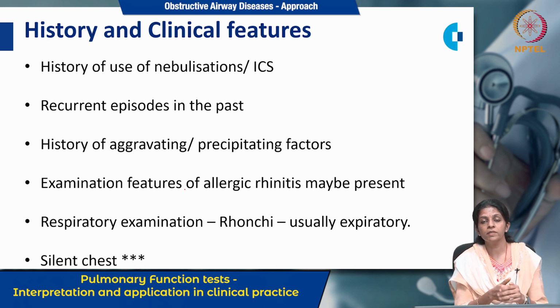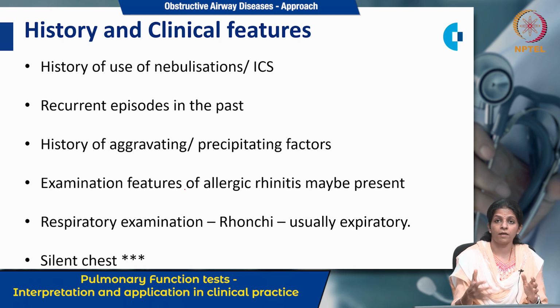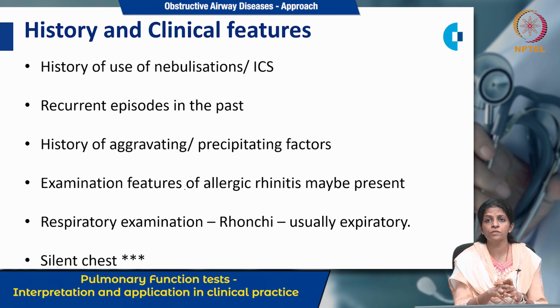Usually in these patients, the most important feature on examination and auscultation is the wheeze. It could be inspiratory and expiratory, but it is mainly expiratory. Whenever the patient has an acute episode of asthma, they usually have acute, mainly expiratory wheezes. Then when the attack goes on increasing, usually the patient becomes silent. There are no breath sounds audible. It's a severe form of bronchoconstriction, and that says the patient is having a silent chest, and that is the severest form of asthmatic attack.